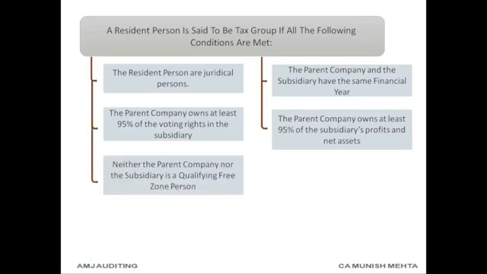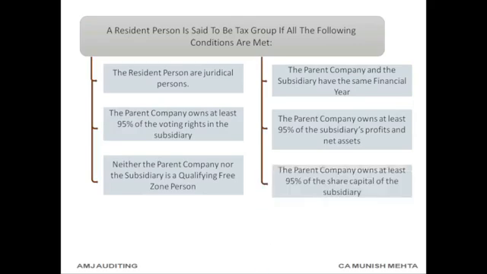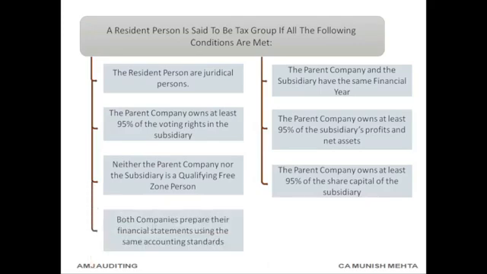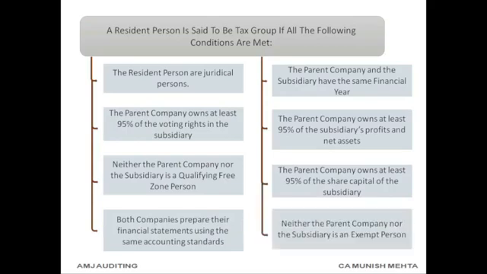Neither the parent company nor the subsidiary is a qualifying free zone person. The parent company owns at least 95% of the share capital of the subsidiary. Both companies prepare their financial statements using the same accounting standards. Neither the parent company nor the subsidiary is an exempt person.